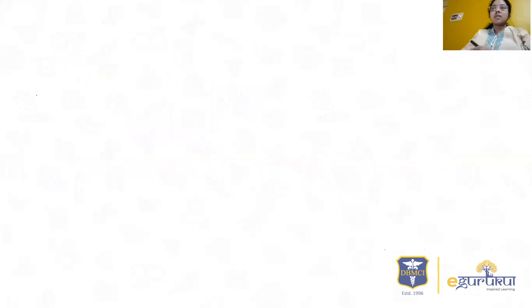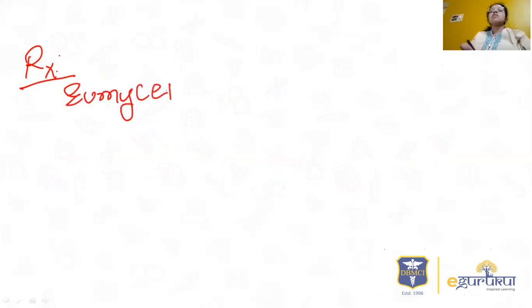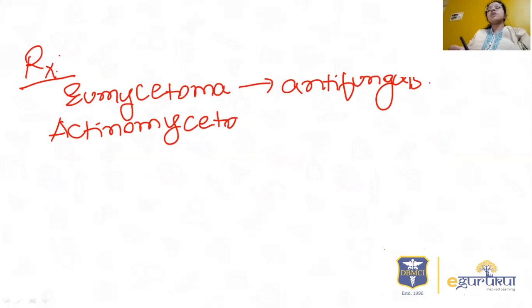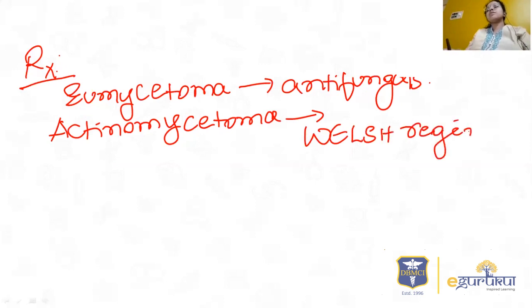Then, how do you treat this condition, which is very important, which is a recent question. Eumycetoma, you can treat with antifungals. Whereas actinomycetoma, this you have to remember now. There is a regimen for treatment of actinomycetoma that is called the Welsh regimen. So this you have to remember, where you are using antibiotics here, not antifungals, because it is caused by bacteria. So Welsh regimen.